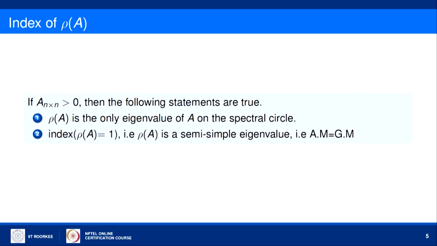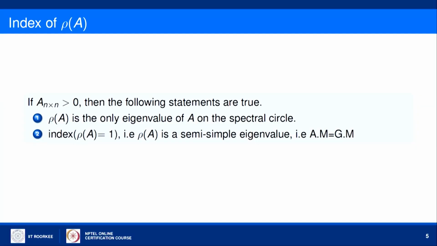Index means here, in the Jordan canonical form of A, the size of the largest block corresponding to that particular eigenvalue. So, that is called the index. So, if λ is an eigenvalue, the index of λ is the size, or dimension, of the largest block in the Jordan canonical form of A. The other one is the spectral radius of A is a semi-simple eigenvalue.